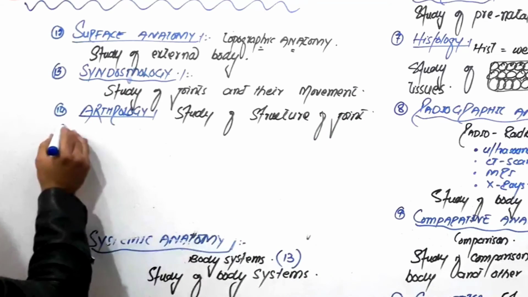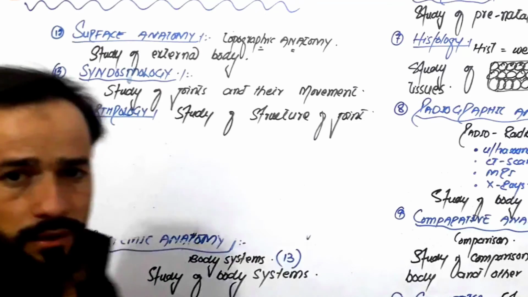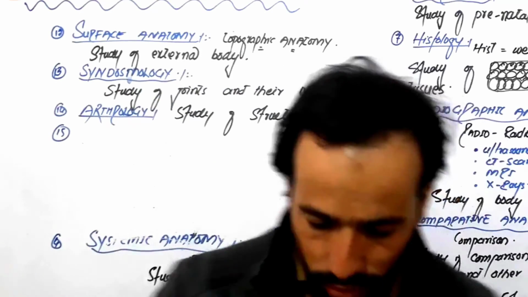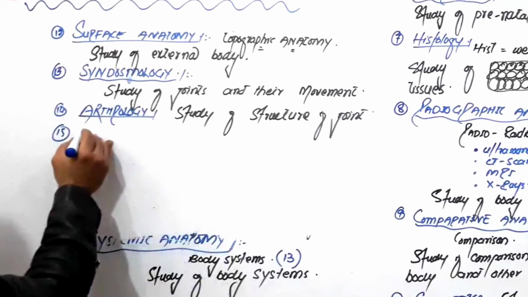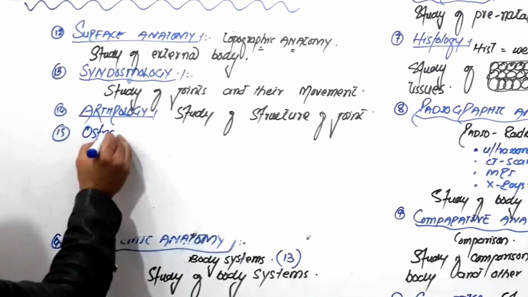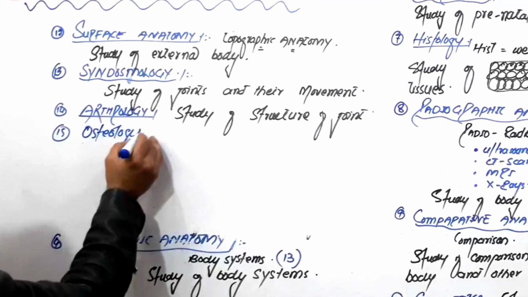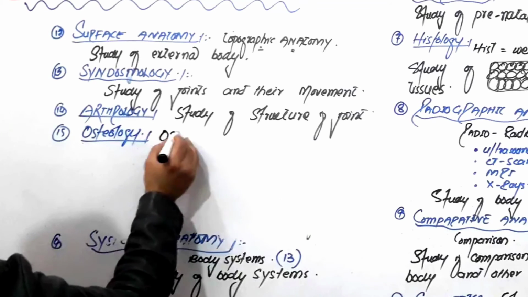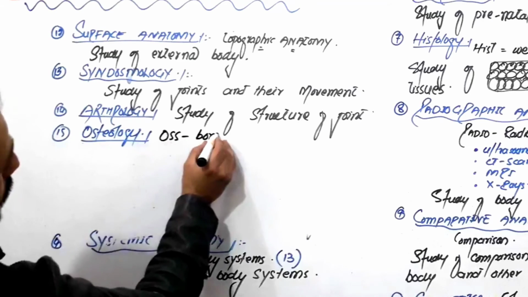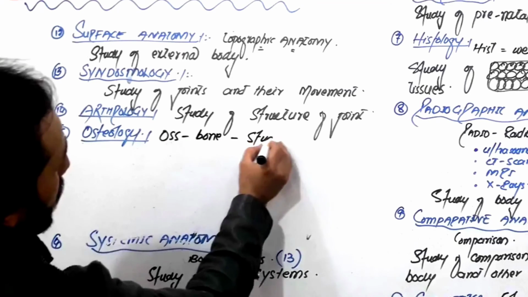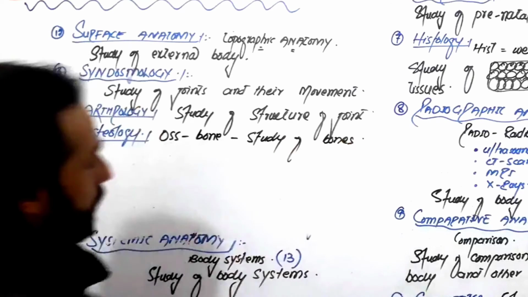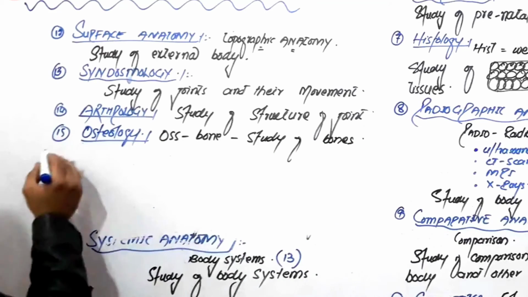We have another branch also, a very important branch of anatomy, that is called osteology. Os means bone. So study of bones is called osteology, right?